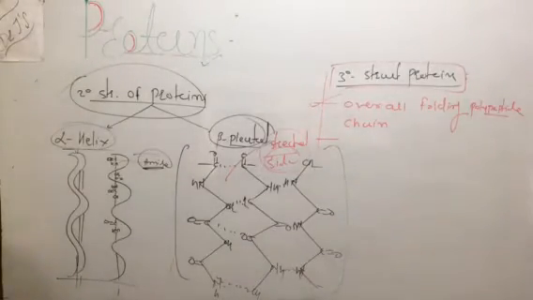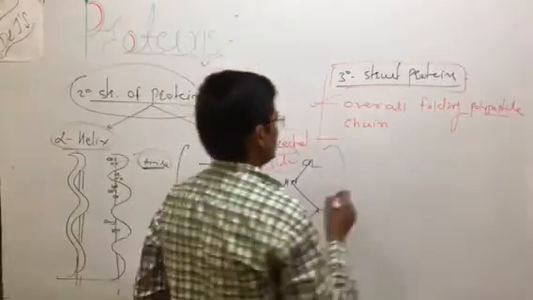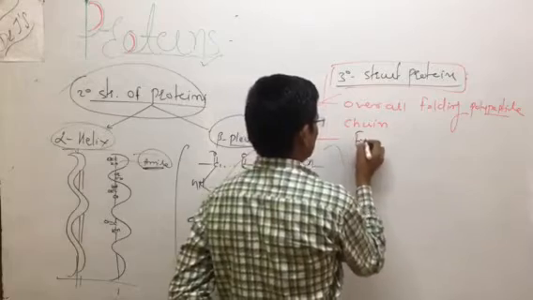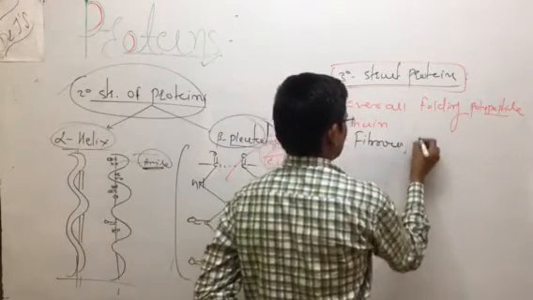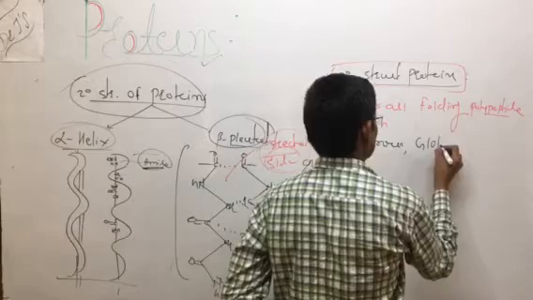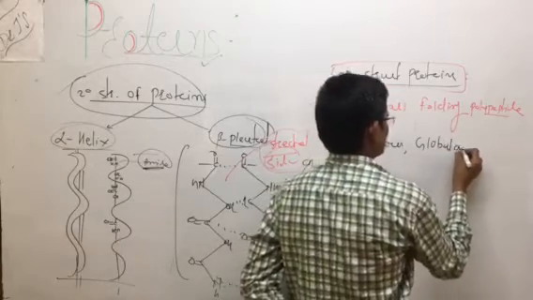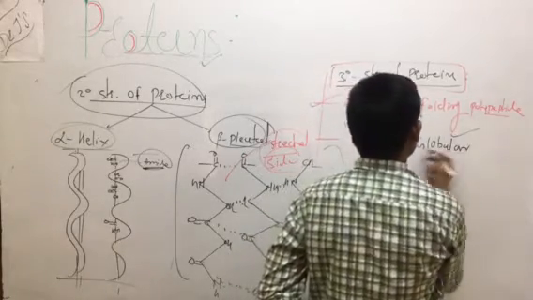Two shapes are involved: the fibrous proteins and the globular proteins.